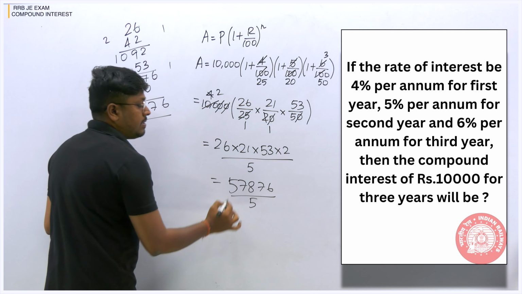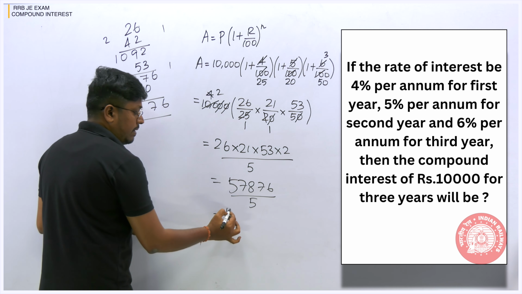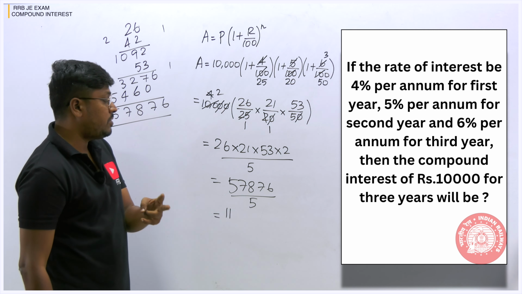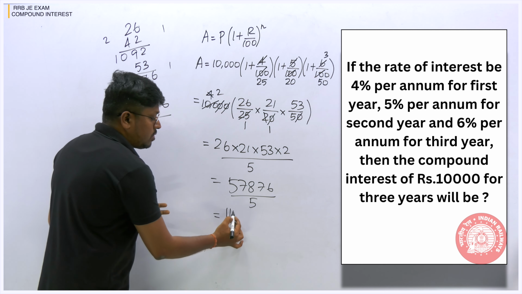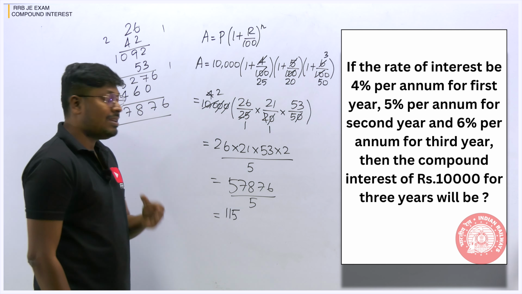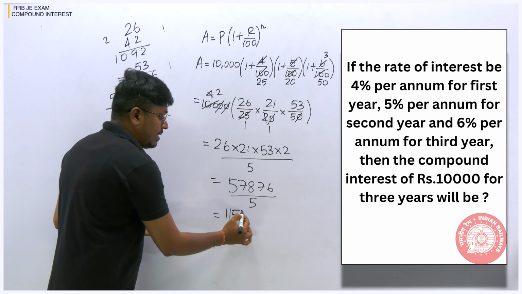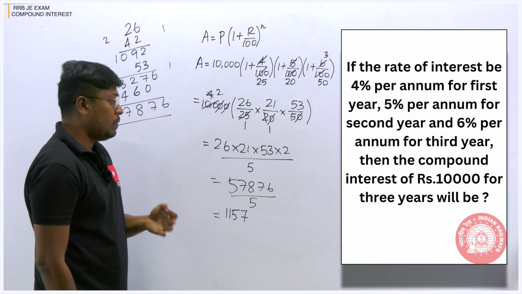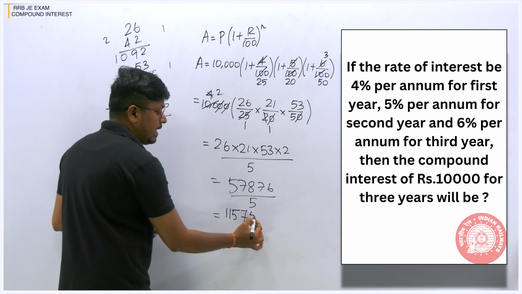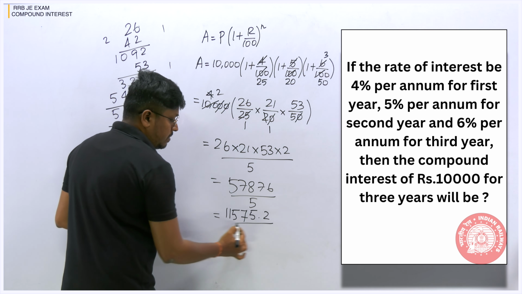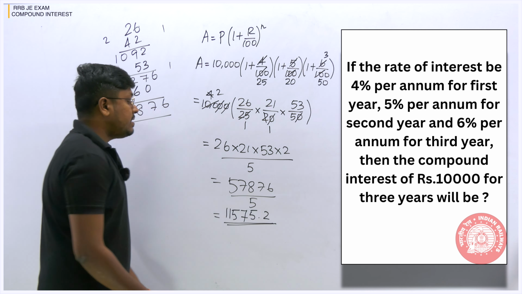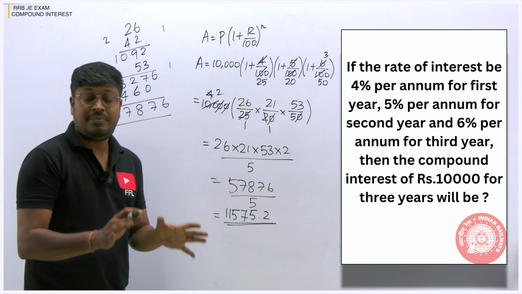So we have to divide this. 1 5s are 5. Again 1 5s are 5. So remaining will be 2, 28. 5 5s are 25, so remaining will be 3, 37. 7 5s are 35, so remaining will be 2. Again 5 5s are 25. So 0.2. So finally we can say the answer for this question,